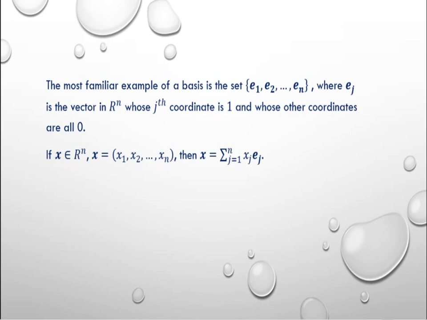Then vector x equal to x1 times vector e1 plus x2 times vector e2 plus etc., plus xn times vector en. That is, vector x equal to summation j equal to 1 to n xj times vector ej. We shall call the set of vectors e1, e2, etc., en the standard basis for Rn.